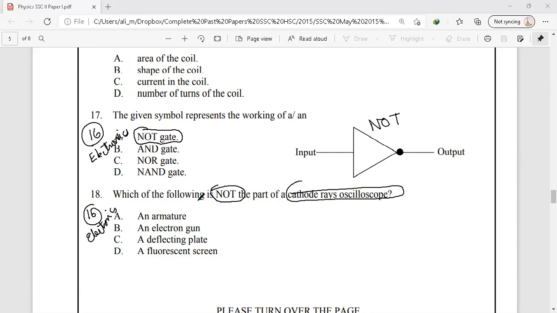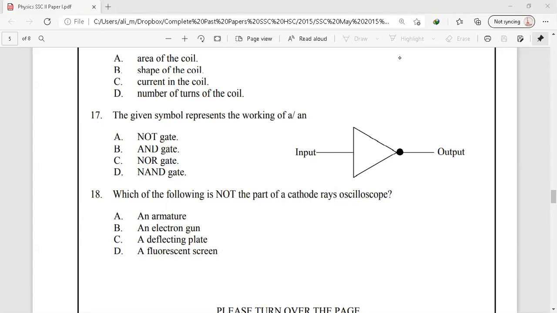So these are the basic parts of a CRO. Among those, the armature is not present in our CRO. Armature is a part of a DC motor and AC generator, while the electron gun, deflecting plate, and fluorescent screen are the parts of our CRO.